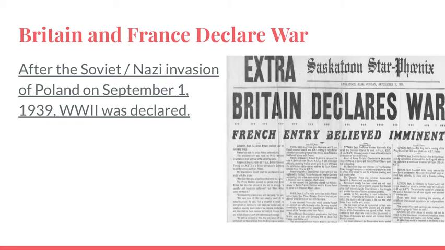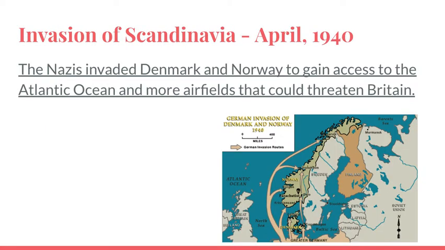But once they declare war, it doesn't mean that immediately Britain is attacking Germany. It's more a state of war. And Germany has to decide what to do. And they do. They begin to invade places like Scandinavia, Denmark and Norway. They leave Sweden alone for its neutral status. But what they get out of this, they get oil fields and they get airfields that can attack Britain.